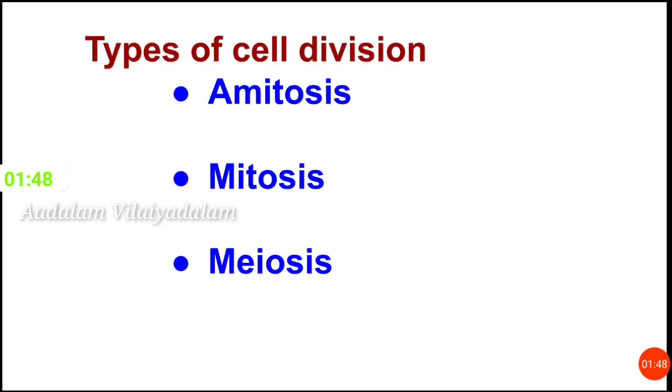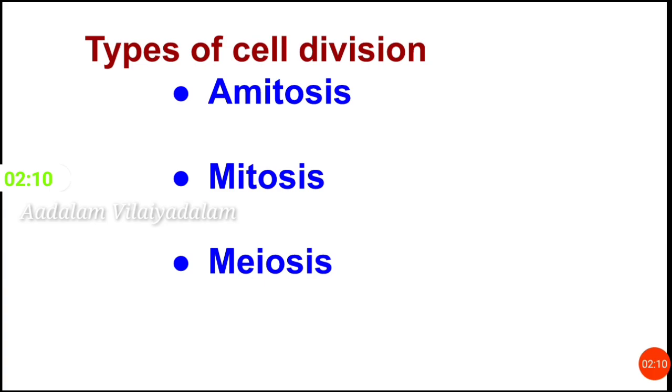There are three types of cell division: amitosis, mitosis, and meiosis. Amitosis is the direct cell division in which the nucleus and cytoplasm divide by constriction without the formation of chromosomes.